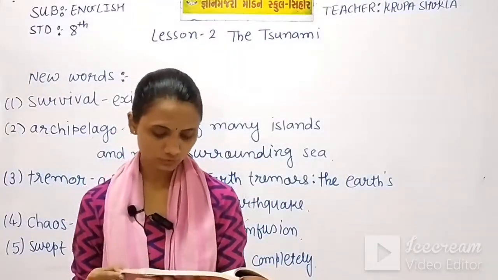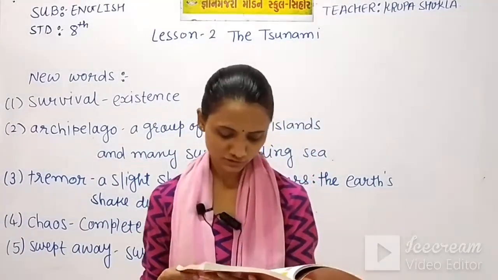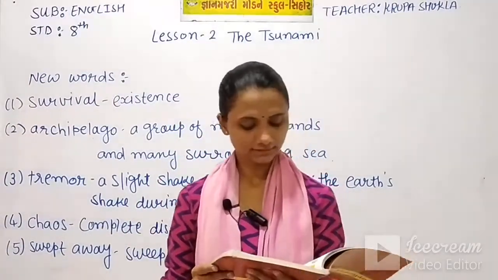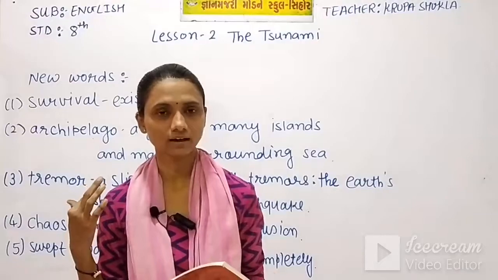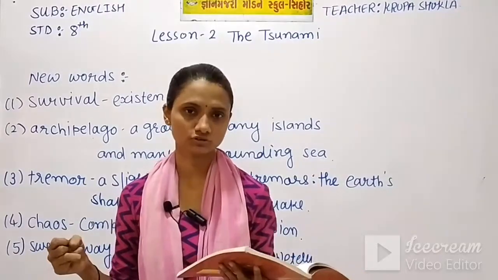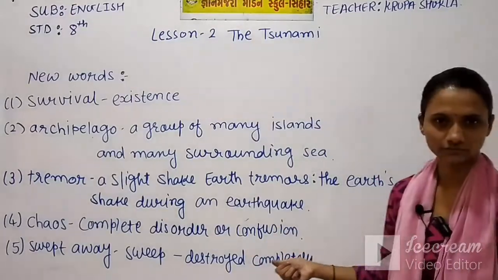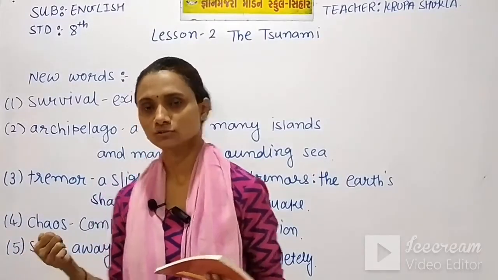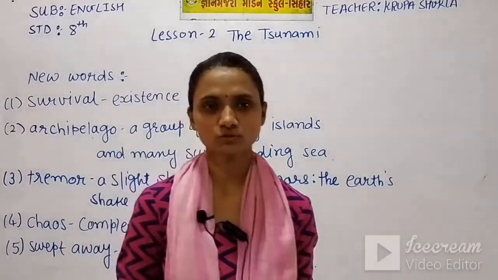In the chaos and confusion, 2 of his children caught hold of the hands of their mother's father and mother's brother and rushed in the opposite direction. They were all in a situation of confusion and chaos. They didn't know where to go and what to do. They didn't have any kind of help. So they were confused and in a terrible situation. Chaos was everywhere. Chaos means complete disorder and confusion, means they were not finding any help from any side.